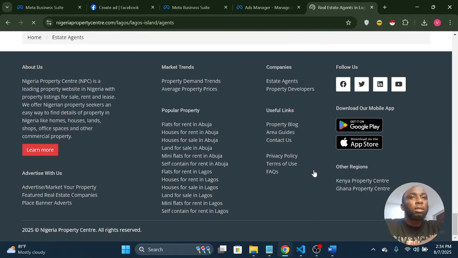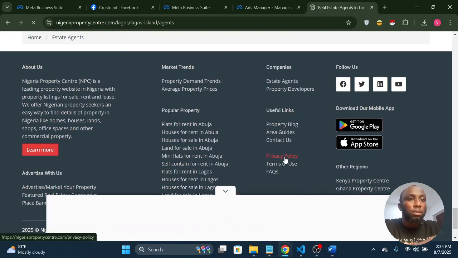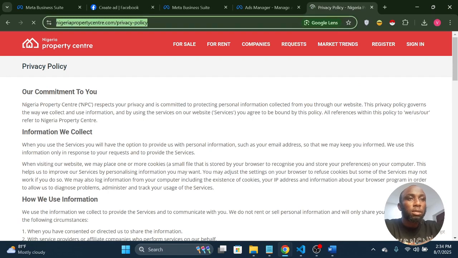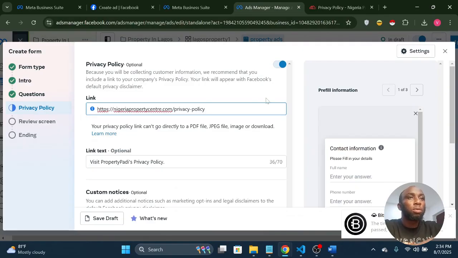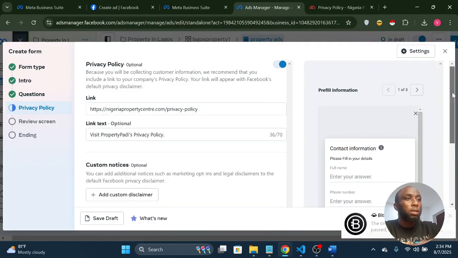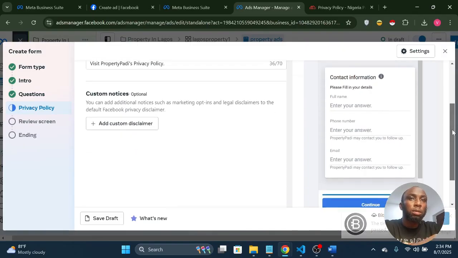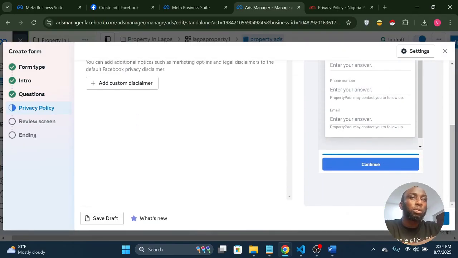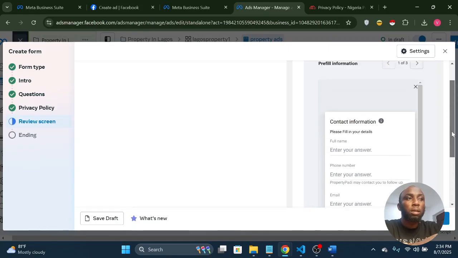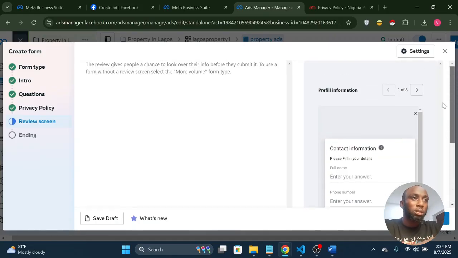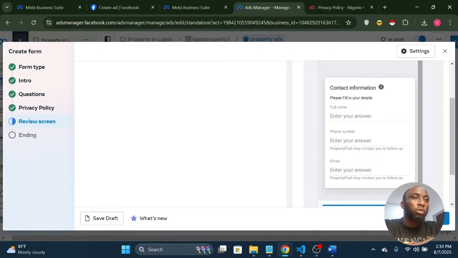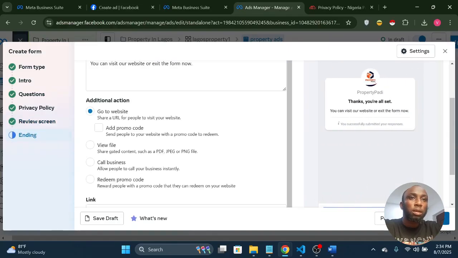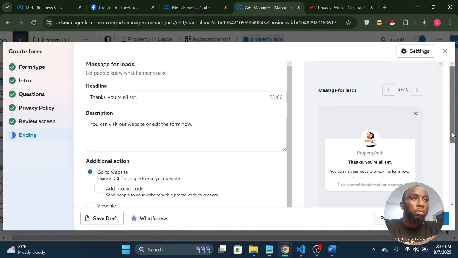I know they have one, so just go down to their privacy policy. You click it, and once you copy this link, go back and paste the link to their privacy policy. Facebook just needs it to protect themselves against litigation. They want to be sure that you are using people's information properly. So you review your screen, and you can see that they are putting their full name, phone number, email. We're okay with this, we go next.